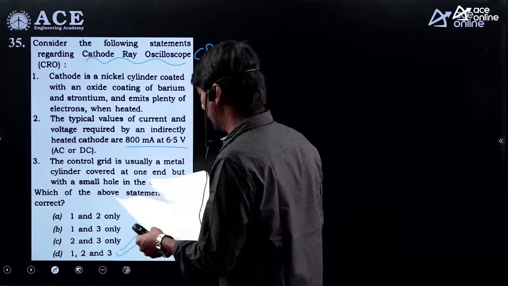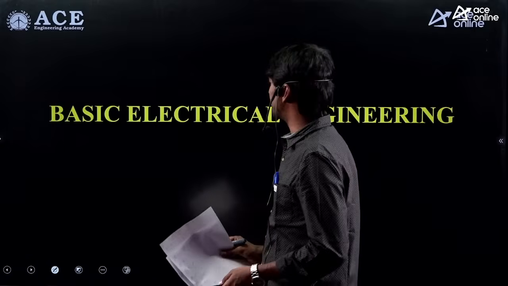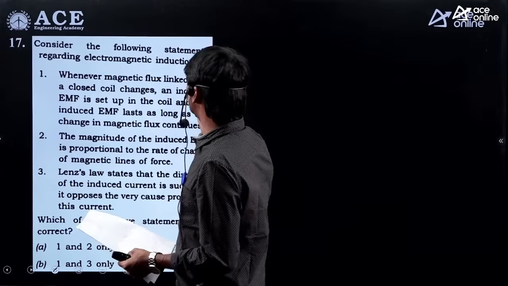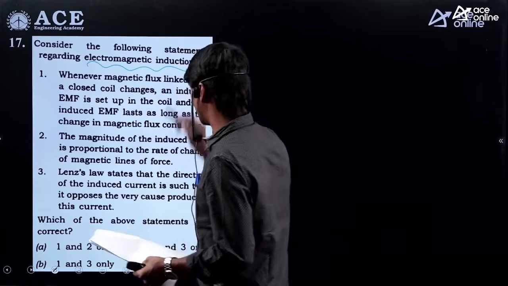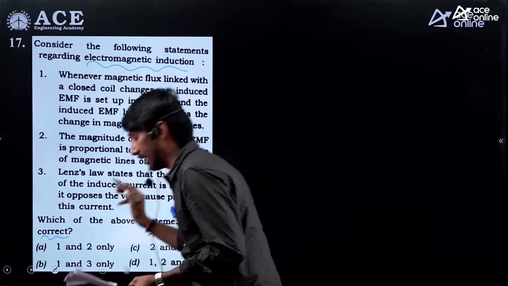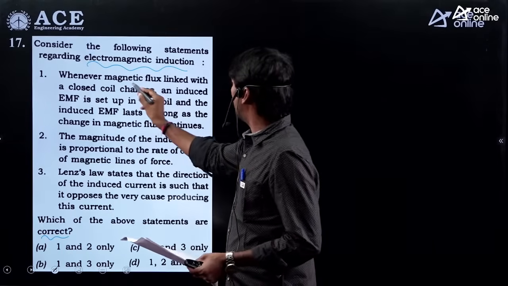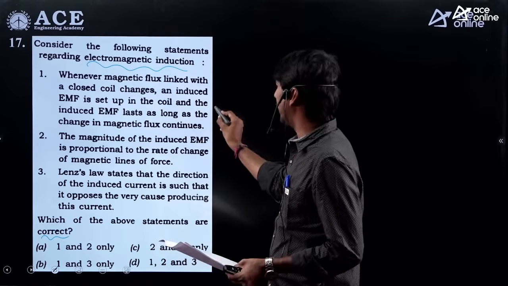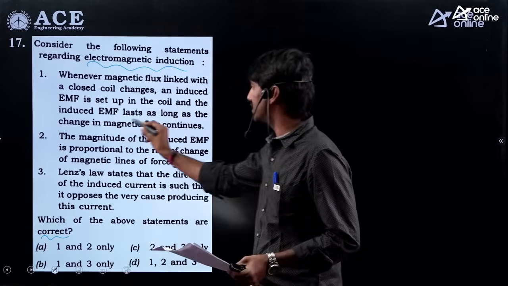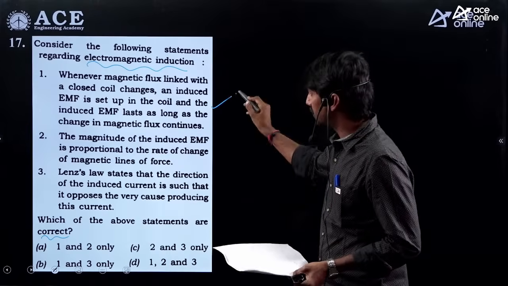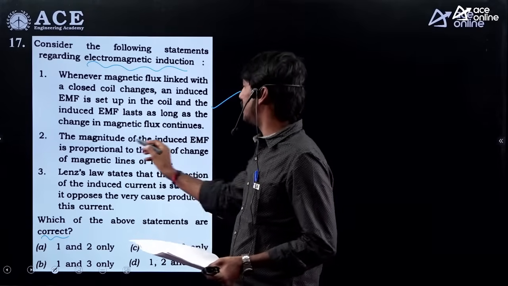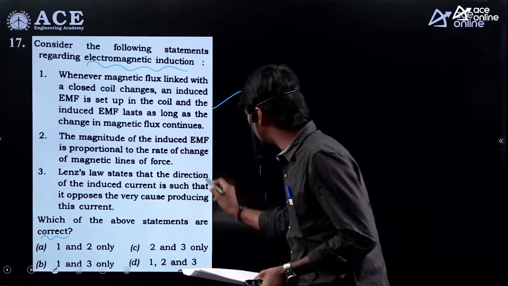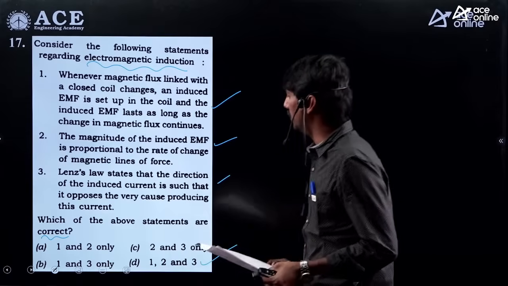And we are going for the next one, BW subject questions, basic electrical engineering. The question here is, consider the following statements regarding electromagnetic induction, and they are asking which are correct. Whenever magnetic flux linked with a closed coil changes, an EMF is set up in the coil and induced EMF lasts as long as the change in the magnetic flux continues. Correct. The magnitude of the induced EMF is proportional to the rate of change of magnetic lines of force. Yes, all are correct, so therefore the option will be D.